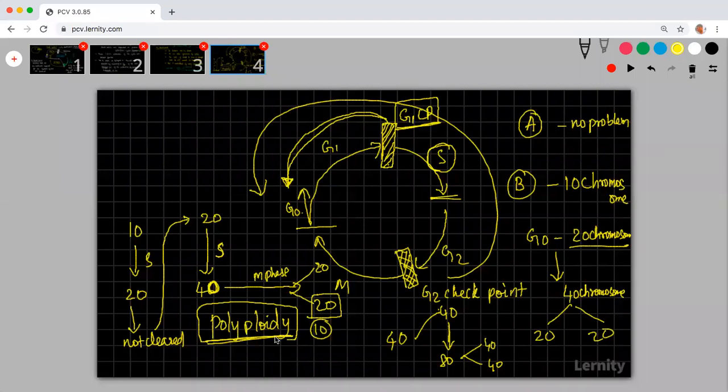Wait a minute. So basically, this is leading to genetical disorders. Yes, exactly. That is what I'm trying to tell you. Whenever there is a problem in the checkpoints, the G1 checkpoint is not going to be a big problem because it is not going to increase the chromosomal number. But whenever there is a problem in the G2 checkpoint, this can cause an increase in the chromosomal number, which we call polyploidy condition. It is a genetical disorder which can be there in any organism.